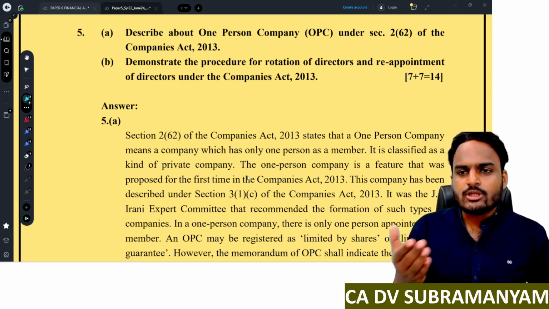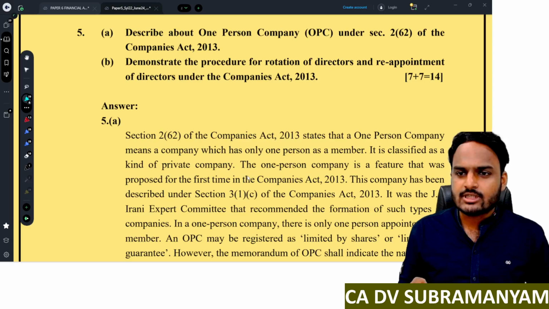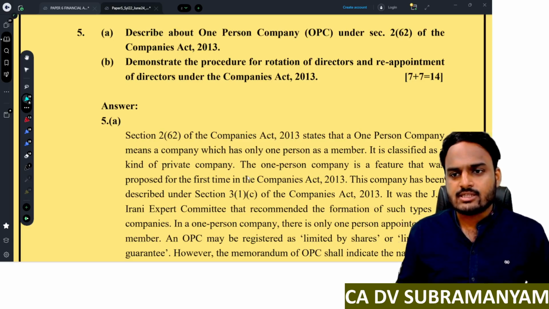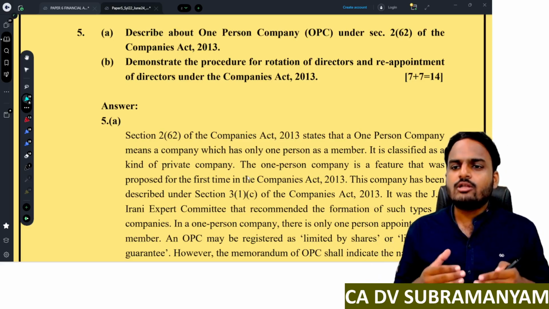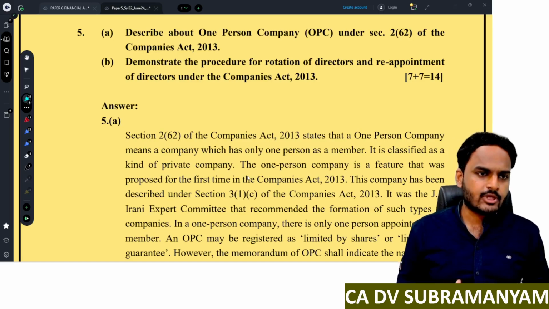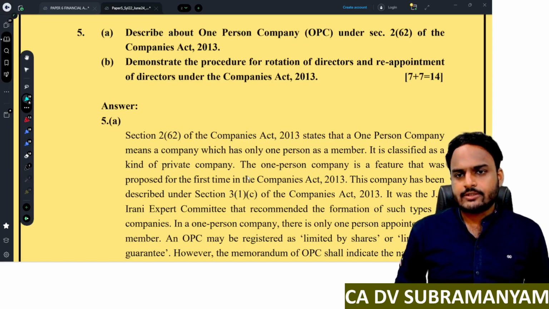Next one, coming to the member qualifications, natural person. Next, Indian citizen, resident of India, period of stay at least 120 days in the preceding financial year. So all these points you have to cover in your answer booklet.